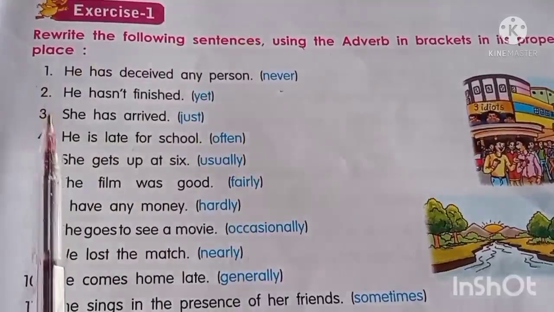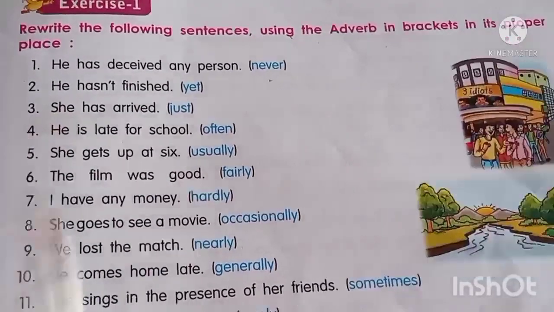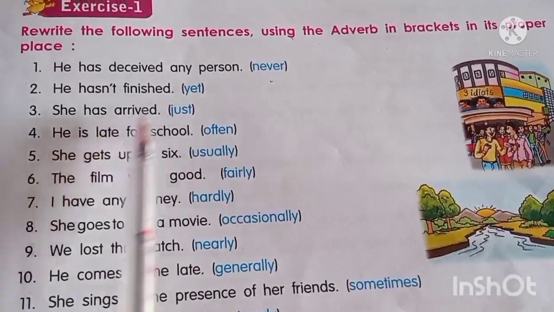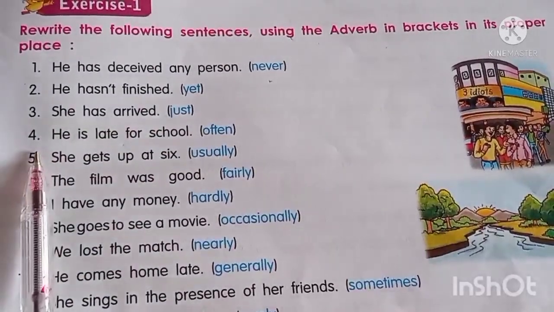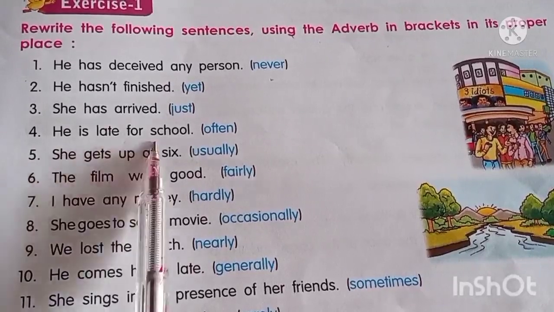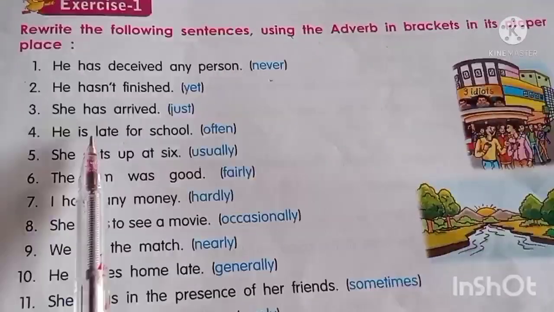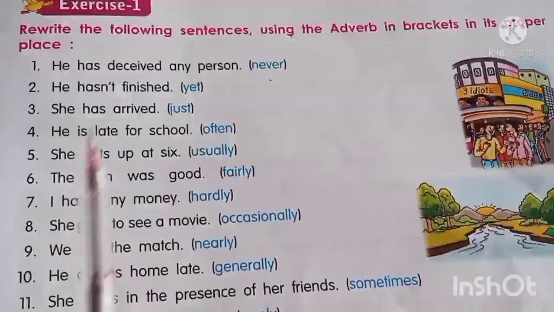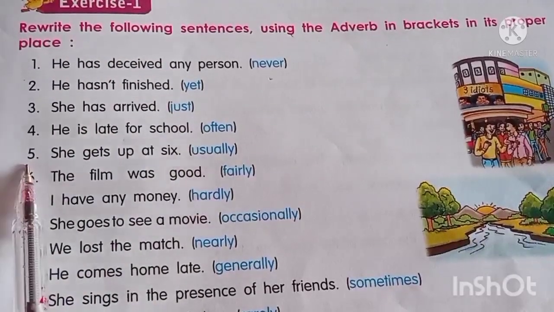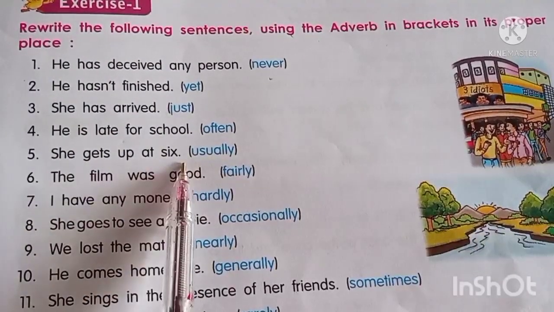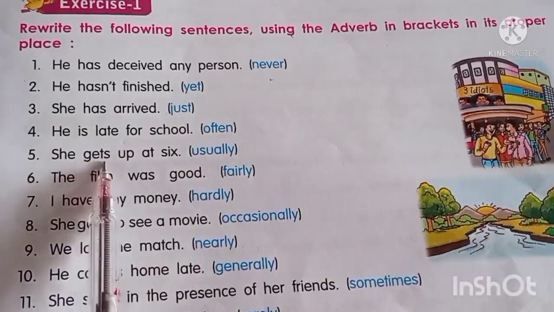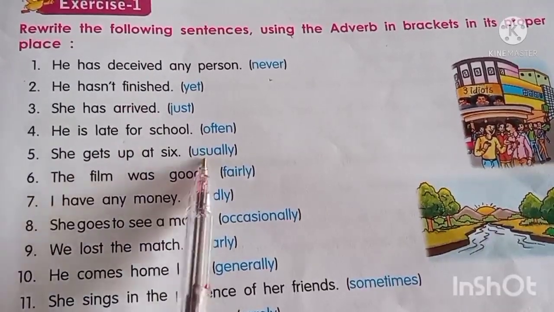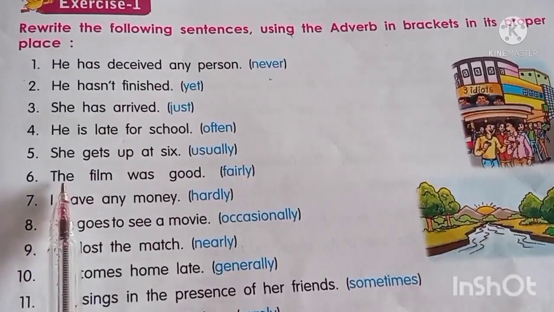Okay. Number 3. She has arrived. She has just arrived. Okay. Number 4. He is late for school. So what you will write? He is often late for school. Number 5. She gets up at 6. So what you will write? She usually gets up at 6. Okay. So you have to see the verb and use it on the proper place.